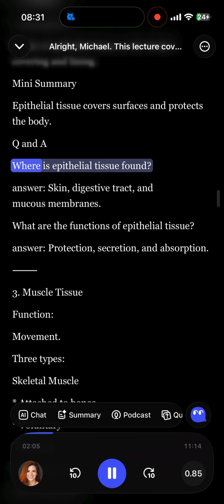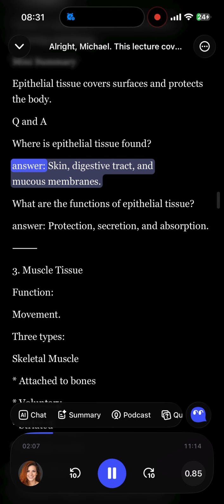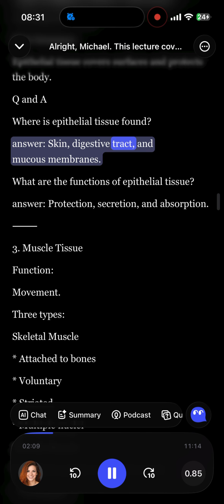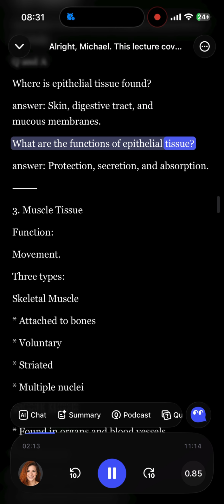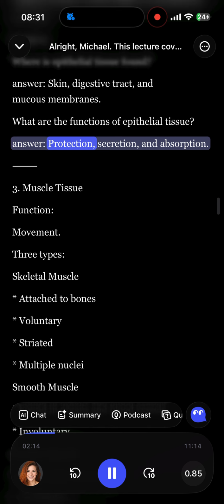Q&A. Where is epithelial tissue found? Answer: skin, digestive tract, and mucous membranes. What are the functions of epithelial tissue? Answer: protection, secretion, and absorption.